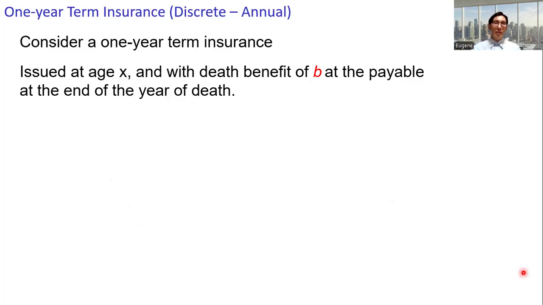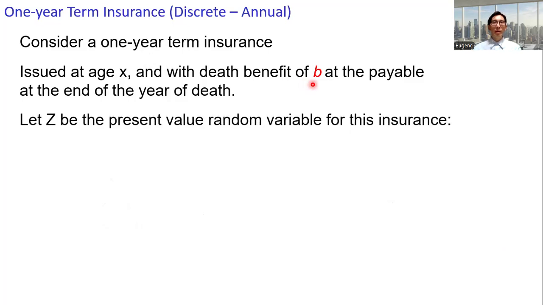Okay, and then we reconsider the 1-year term insurance, and now the death benefit is b instead of 1. Let Z be the present value random variable for this insurance.